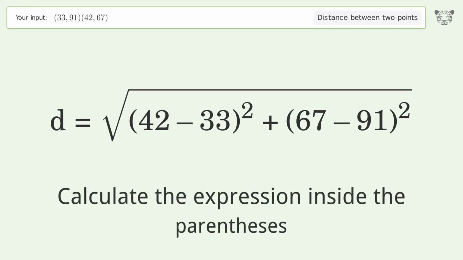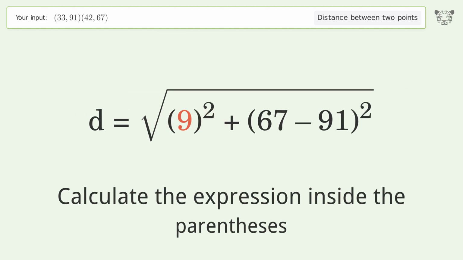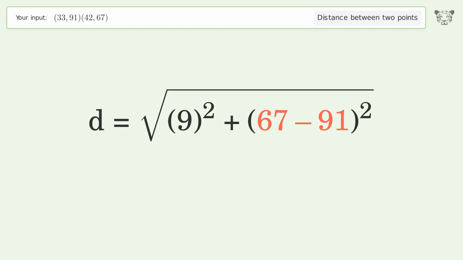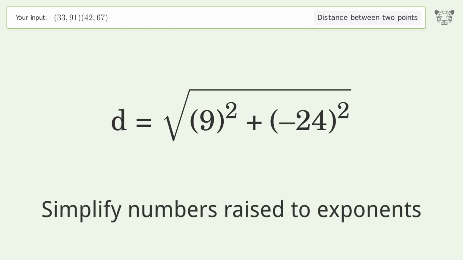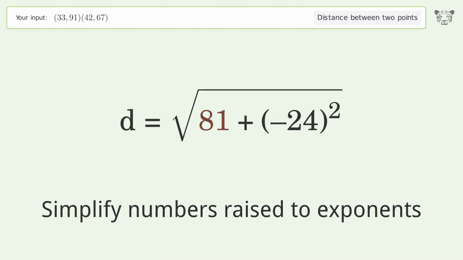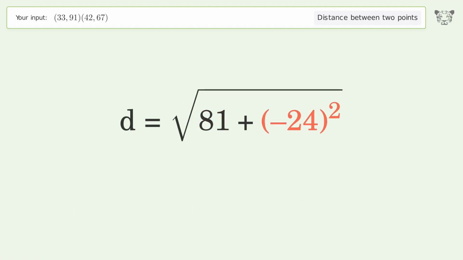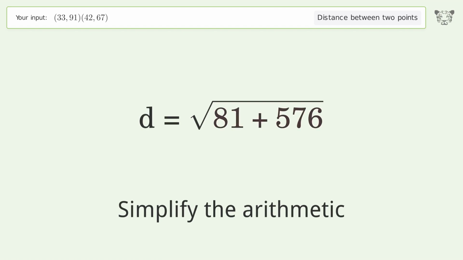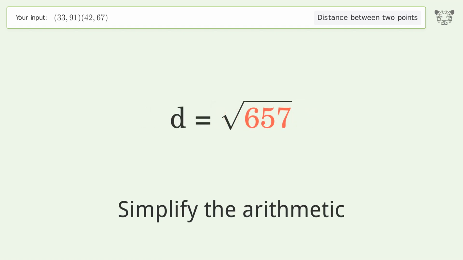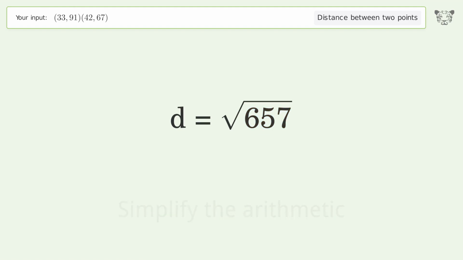Calculate the expression inside the parentheses. Simplify numbers raised to exponents. Simplify the arithmetic. And so the distance between the 2 points is the square root of 657, or 25.632.